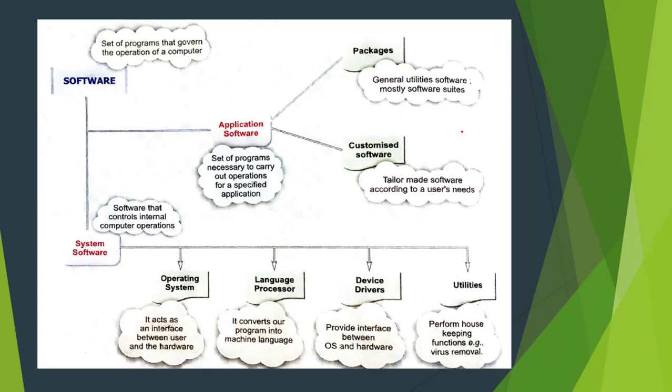Well, the most common example of customized software is games. Because in all the games that we play, we have some options: we can manage the system audio, we can manage the graphic quality, we can even manage the controls. It means all the games that we are playing are a type of customized software. Now we have to discuss their classification in detail.